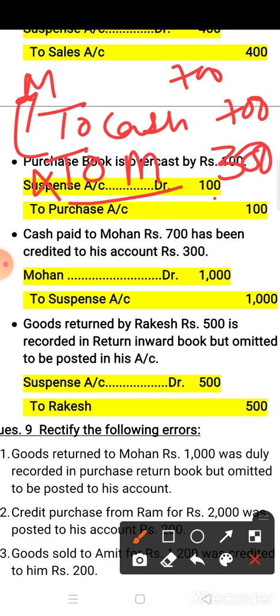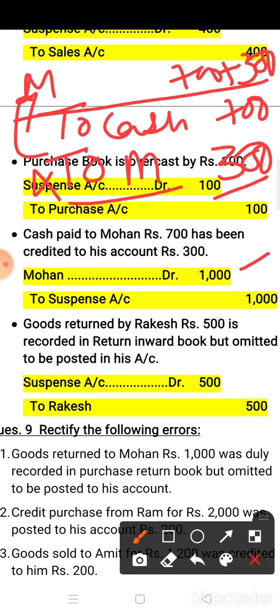Now what about this amount? Amount also you have to remove. So this 300 also you have to take with the upside Mohan. So the Mohan actual amount is 1000. So the entry is Mohan account debit to suspense account, because in credit side there is no mistake. So you have to write down to suspense account 1000.